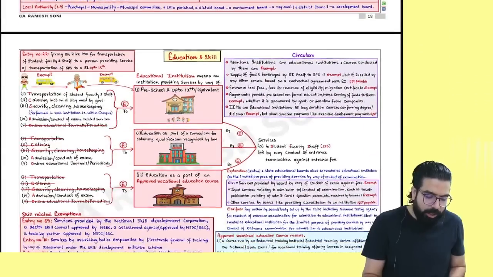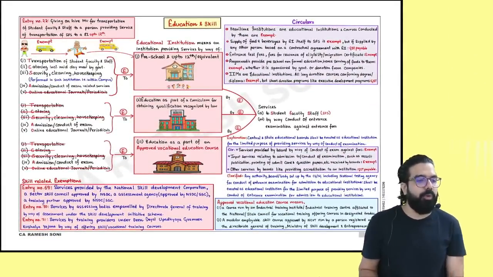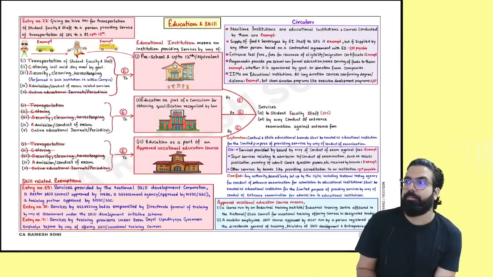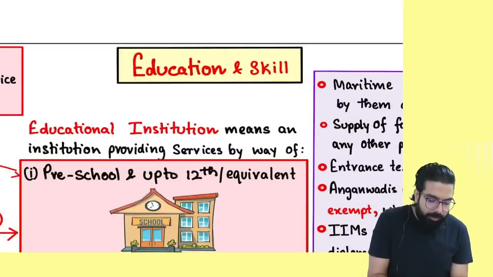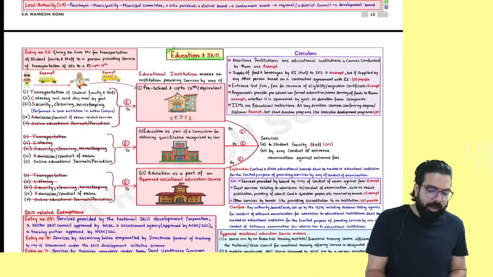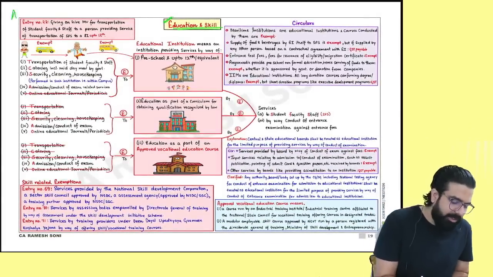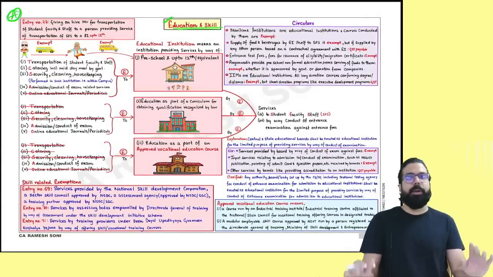Everyone over here now, let's come to the next page. Please come to education and skill. Education and skill related exemption, they have asked approximately 2 to 3 times in the exam. I believe this chart is A graded. You must do it properly and go.